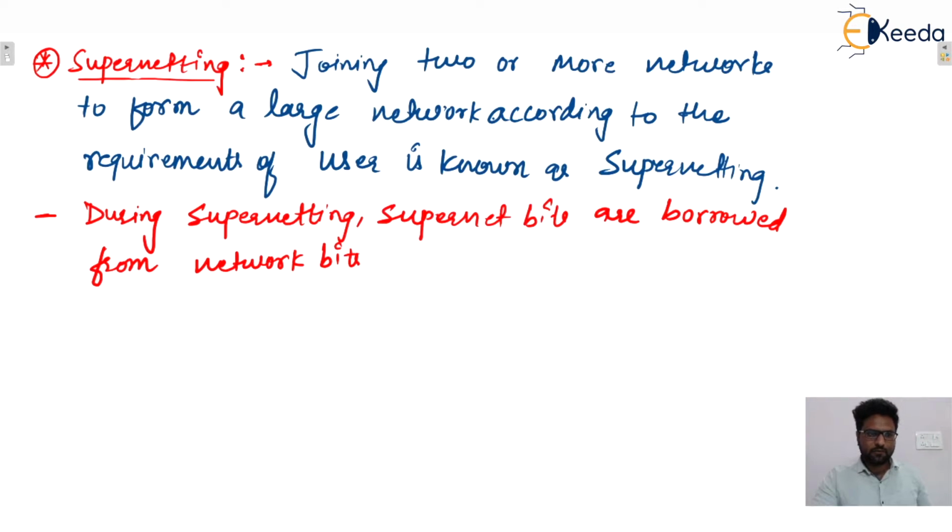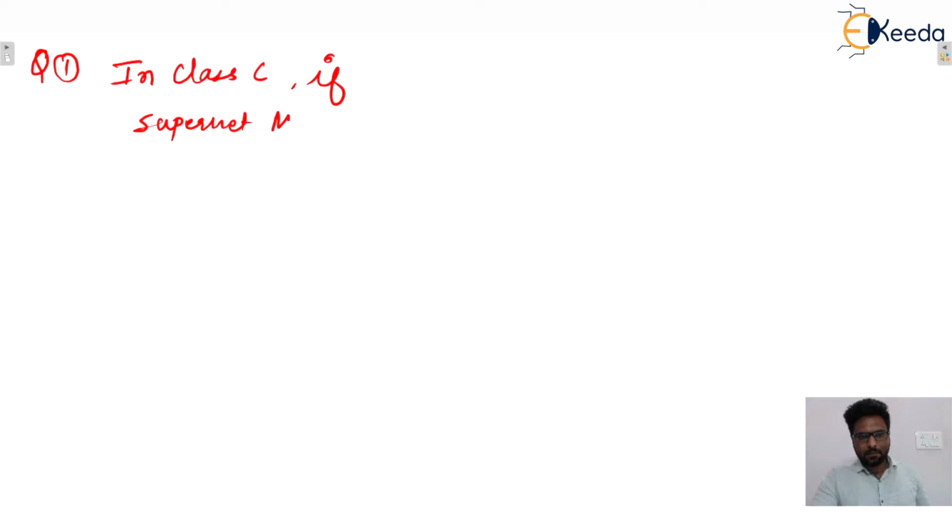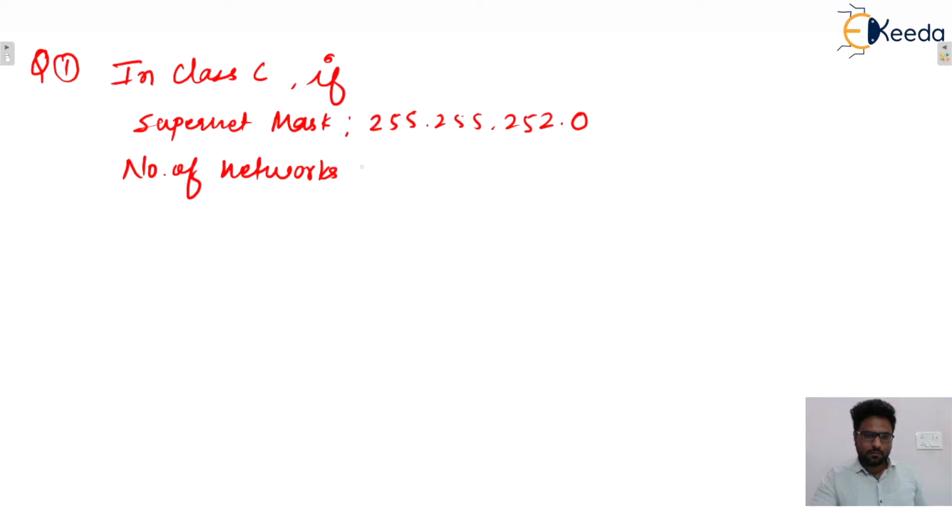So let us consider one example. Let's say first example, in class C, if the supernet mask is given as 255.255.252.0, then the question is the number of networks that can be joined.